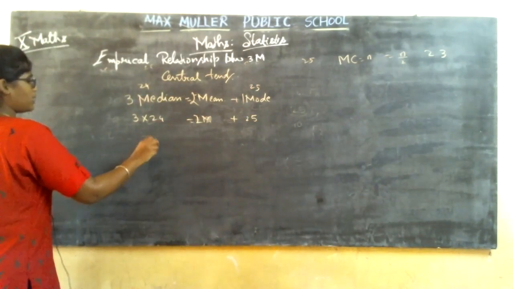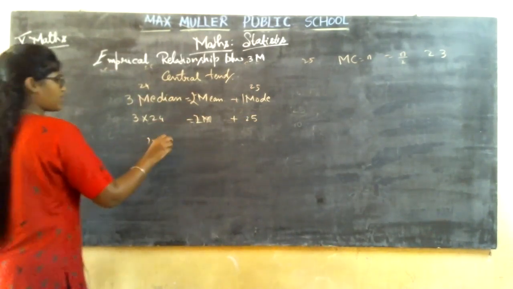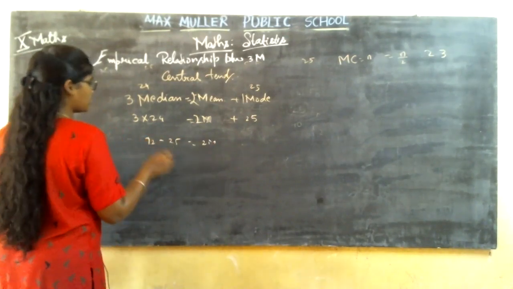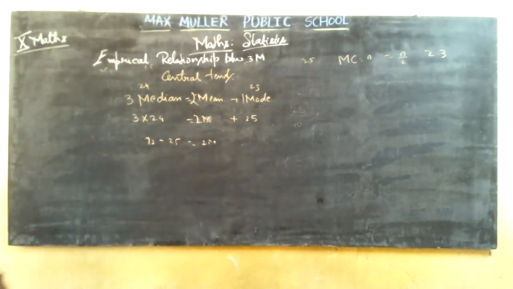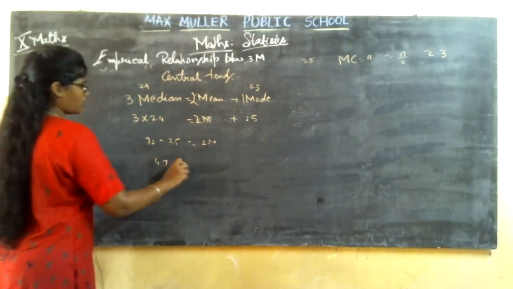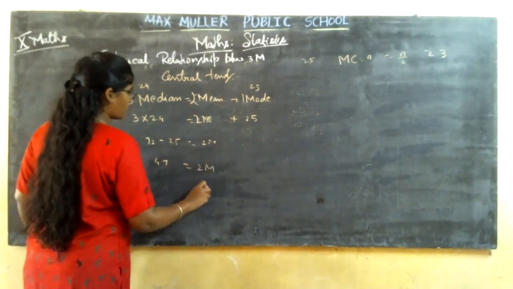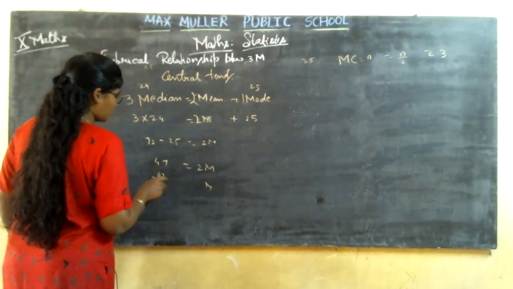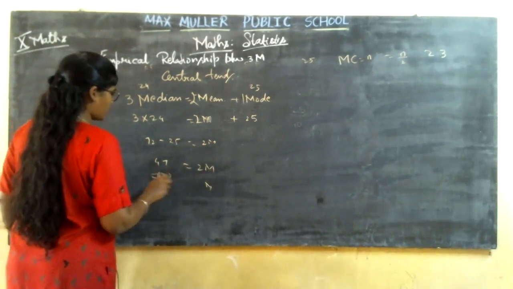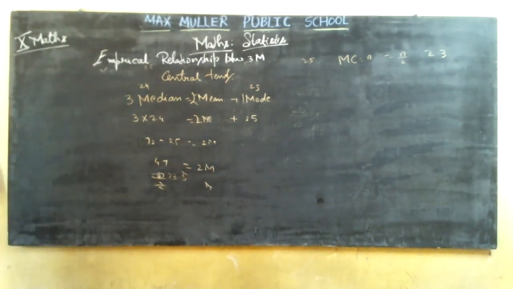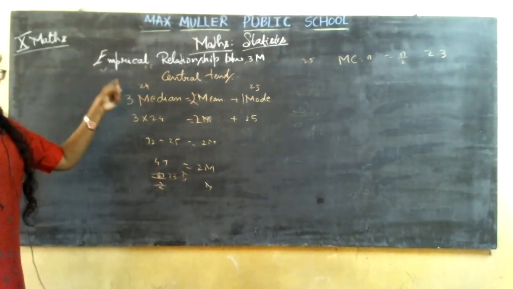As what it is, and you substitute. So 3 4s are 12, 3 2s are 6, plus 1 7 minus 25 is equal to 2m. So what you get? It will be 12. So 5 and 10, it is 7. 7 and this is 6. You get it as 4 is equal to 2m. So you are going to find out mean, that is 47 divided by 2. 2 1s are 2, 2 2s are 2, 2 3s are 6.5. So it is 23.5.